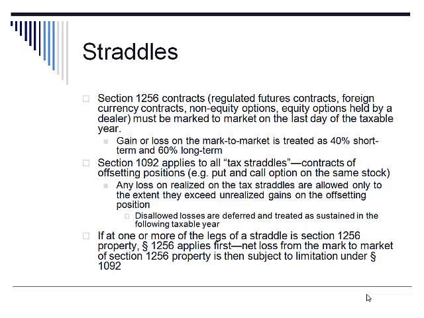First, Section 1256 contracts are referred to certain types of contracts, such as regulated futures contracts, foreign currency contracts, and non-equity options, or equity options held by a dealer. These types of contracts must be marked to market on the last day of the taxable year.